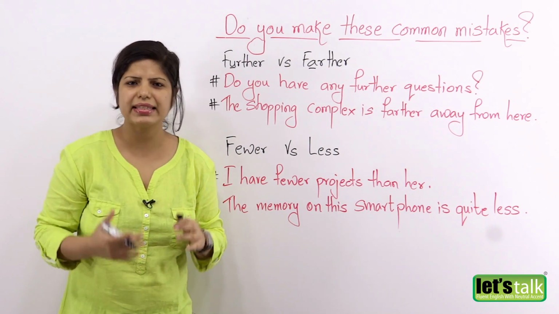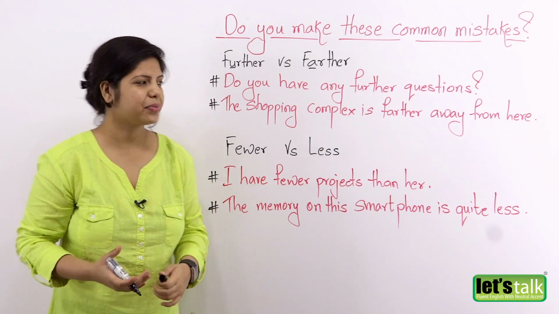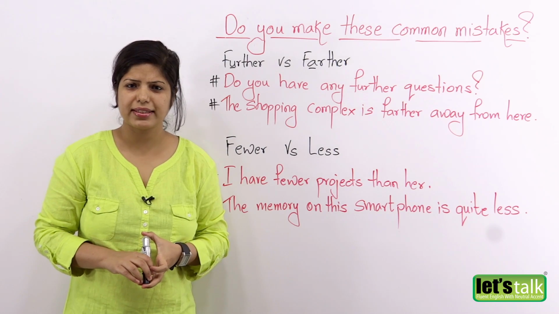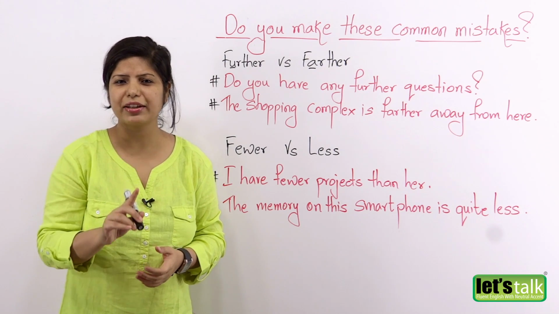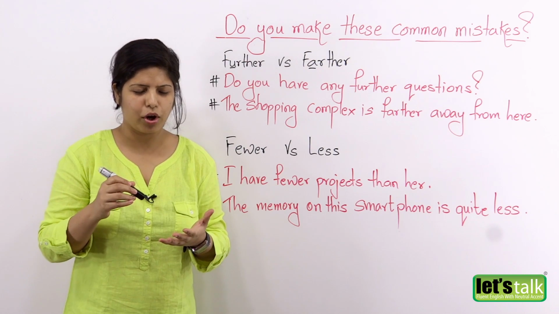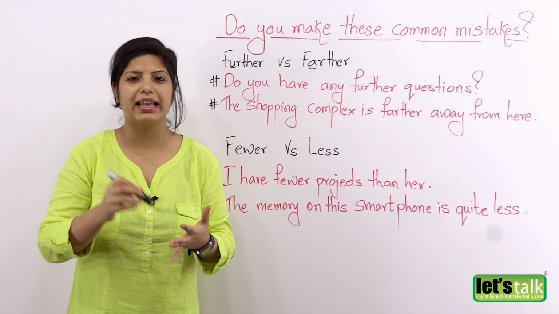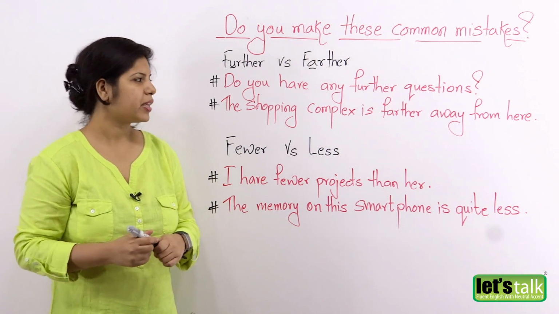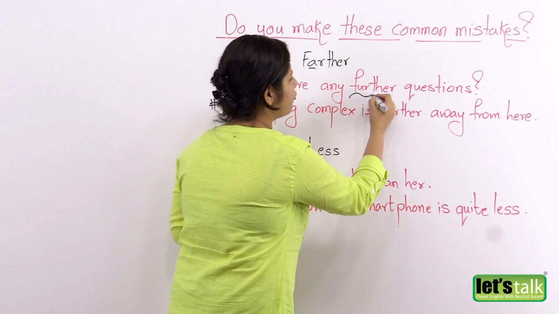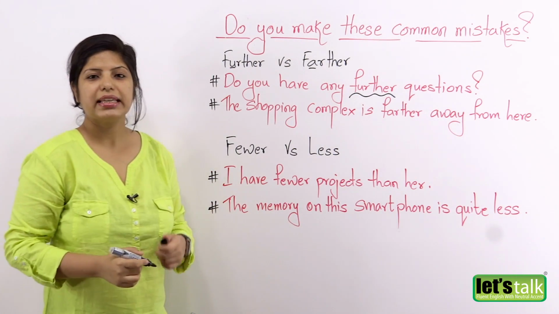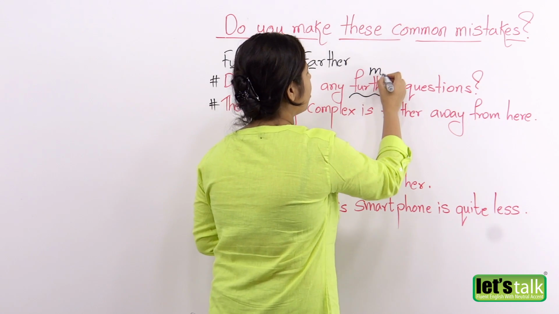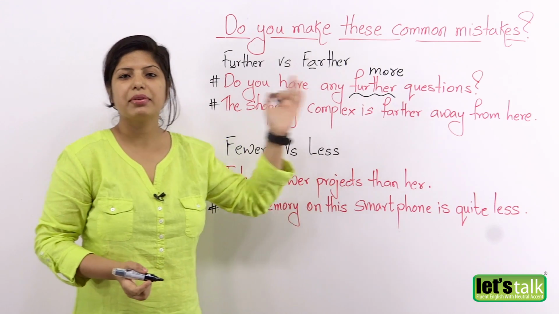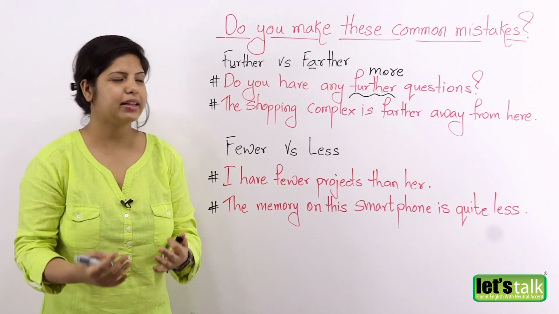Let's look at the sentences and then we'll understand what they actually mean. The very first one says, do you have any further questions? Now, I'm sure this is a very common line that you've heard whenever you watch a presentation or you're in a lecture, in college or something like that. A lot of people ask this question. So over here, do you have any further questions? This means, do you have any more questions? So further in this kind of scenario can be used to mean more, all right?